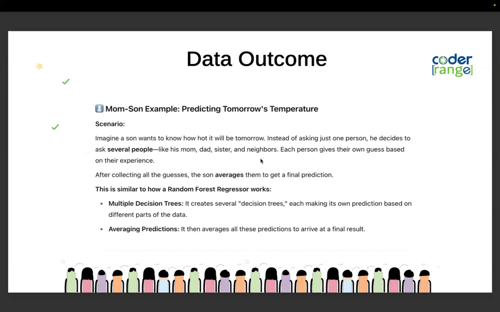Suppose you ask them about tomorrow's weather. Everybody will have different predictions, right? So you sum all their answers. That is called a decision tree, and a random forest creates several decision trees, each making its own prediction based on a different part of the data. It averages all the predictions to arrive at the final result. That is exactly how a random forest regressor would work here.